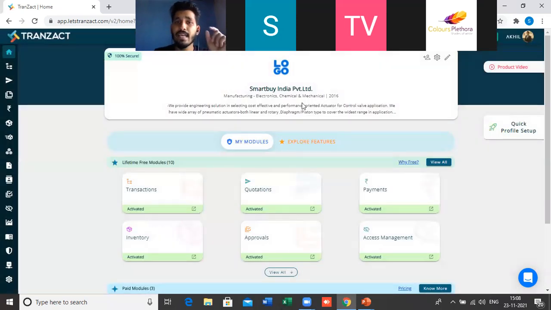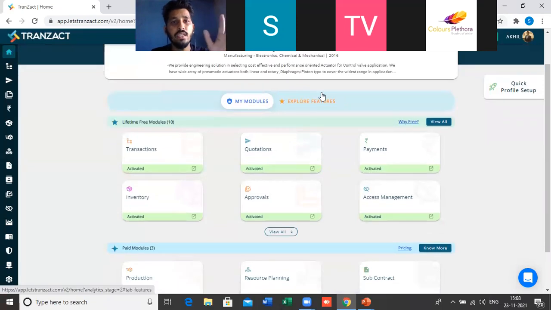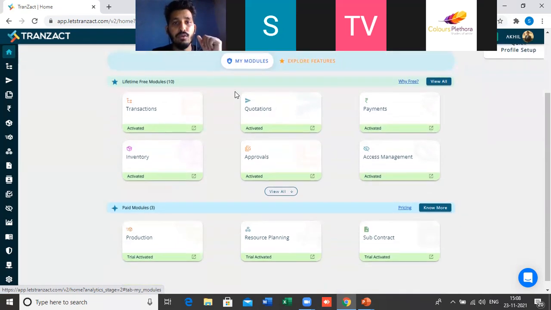And then if I scroll down, you will see two different types of tabs here: my modules and explore features. These are the two tabs which are there in my screen. So let me show you what is my modules. My modules has some modules which you can use for lifetime at zero cost. There is no cost, there are no hidden charges involved in using these modules, which are lifetime free modules.